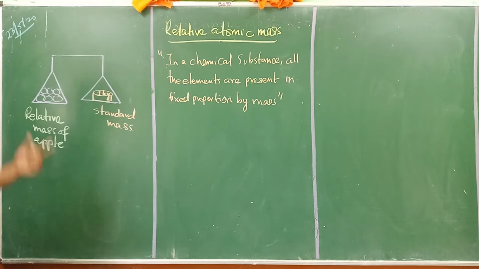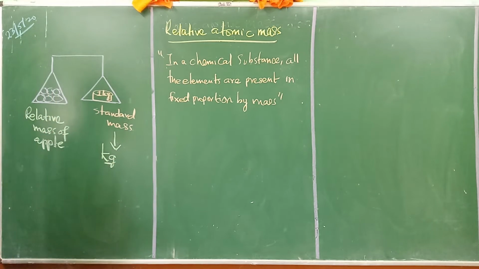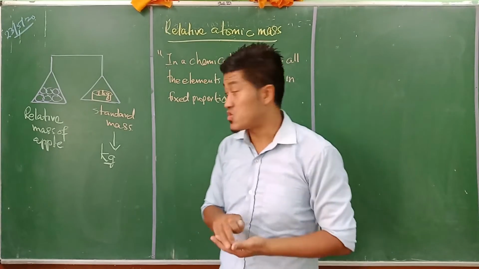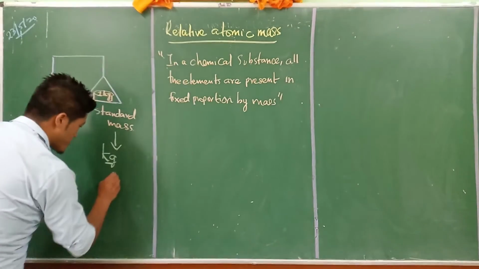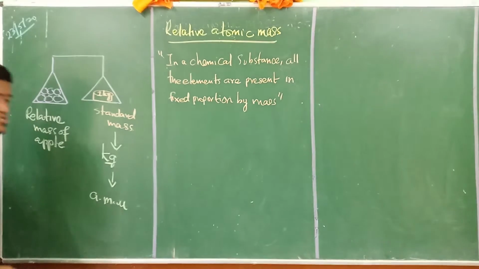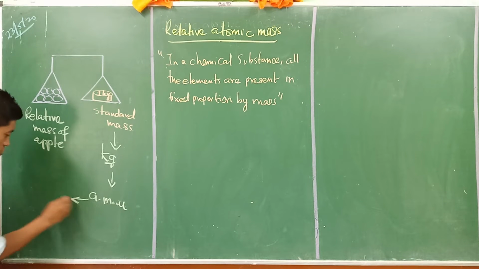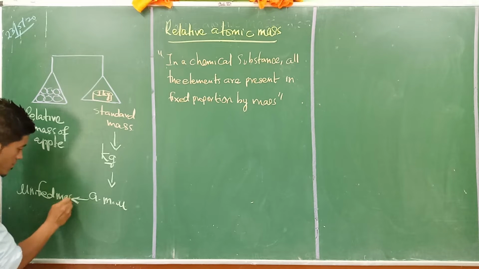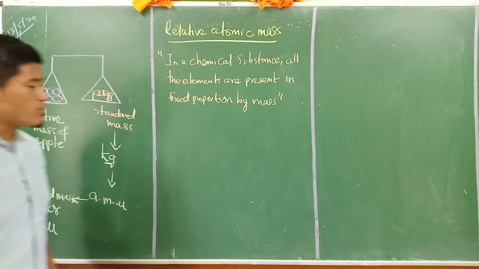We always measure in the form of kilogram, that is kg. But when we talk about very tiny particles like atoms, it is very difficult to measure in kilograms. So we have another unit, which is called AMU, the atomic mass unit, which nowadays we call unified mass, or u.